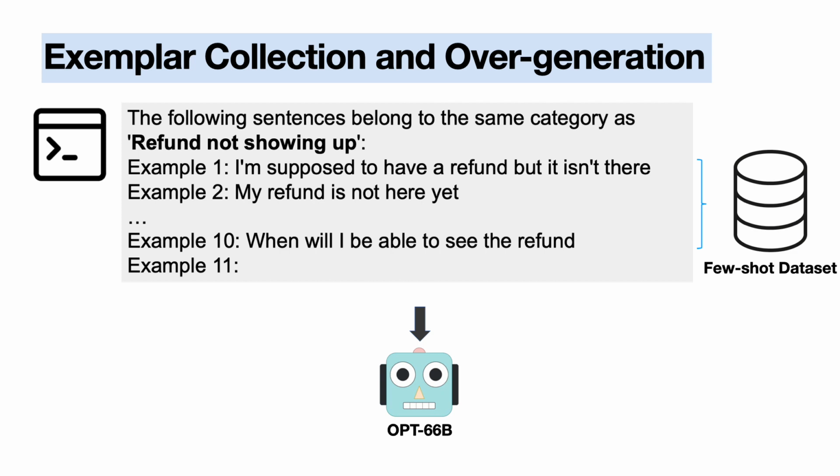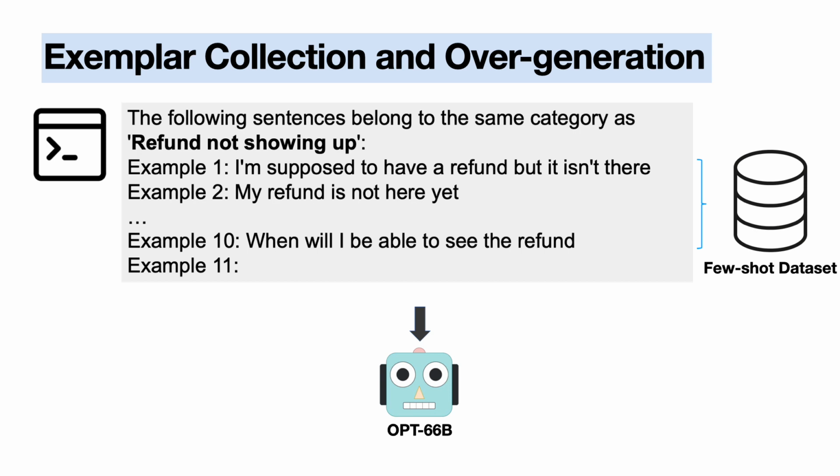Let's take a closer look at the first two steps of our ICDA framework: exemplar collection and overgeneration. To collect exemplars, we start with a few-shot set that consists of a small number of examples for each intent. For example, consider the following 10 sentences belonging to the same category as refund not showing up.